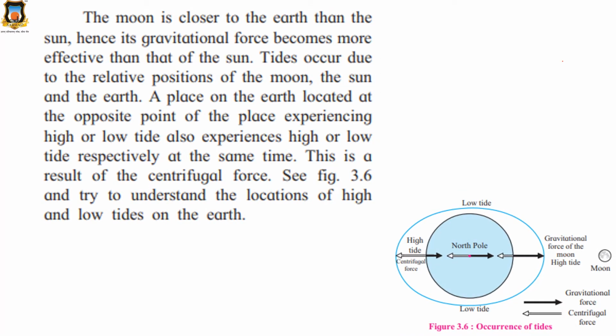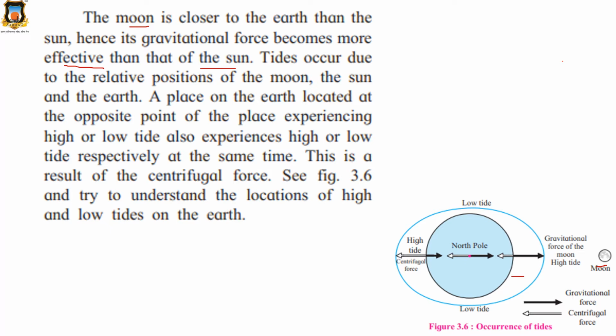The moon is closer to the earth than the sun. Hence its gravitational force becomes what? We have seen the moon is closer to the earth than the sun. Hence its gravitational force becomes more effective than that of the sun. Why? Because the moon is closer to the earth. Okay. Tides occur due to the relative position of the moon, the sun and the earth.